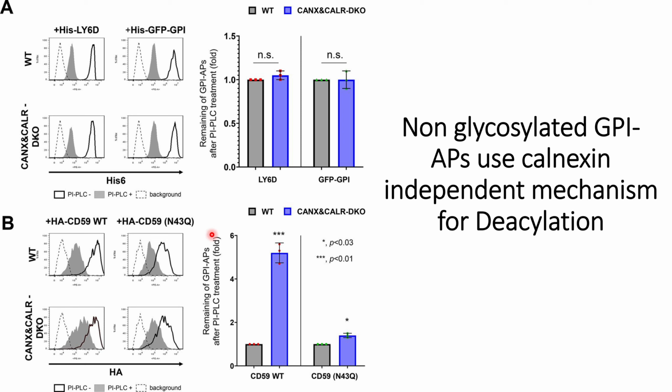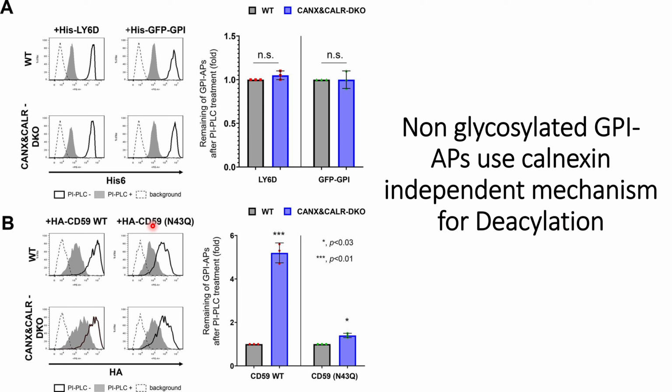So after validating that His-LY6 and His-GFP-GPI have this Calnexin independent mechanism, they also checked it for CD59.